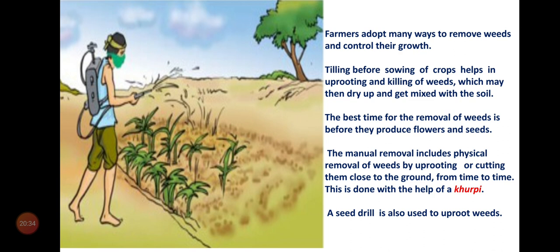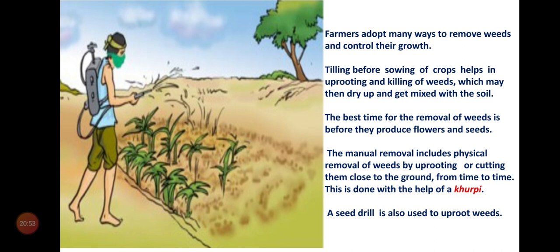Sometimes we cut with the khurpi. A seed drill is also used to uproot weeds. So the seed drill is also useful to remove the weeds.